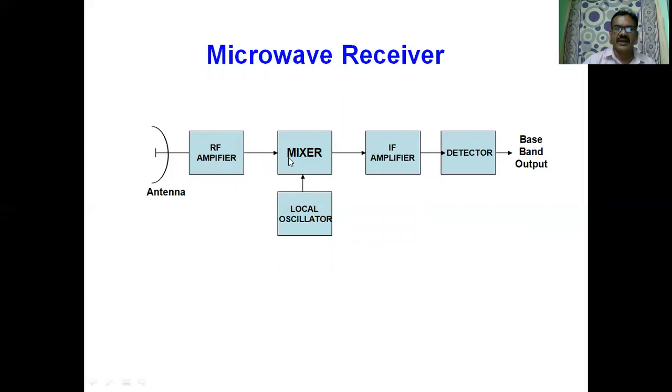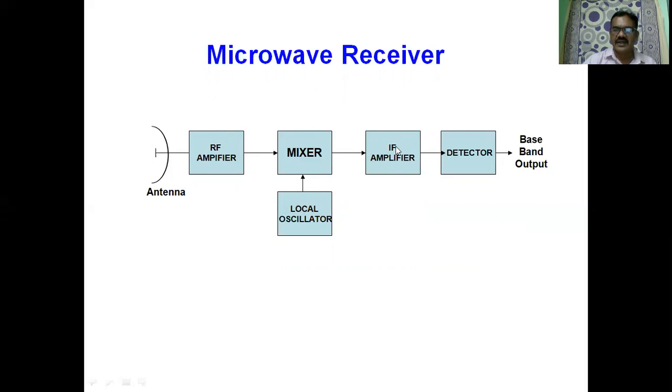Then it is combined with the local oscillator to generate the IF signal. So this downlink frequency which we have received here is mixed with the local oscillator signal frequency, and then we generate the IF signal, and that IF signal is amplified in the IF amplifier.